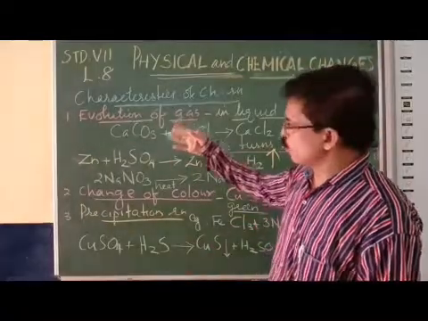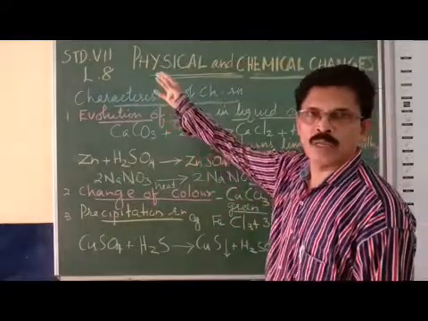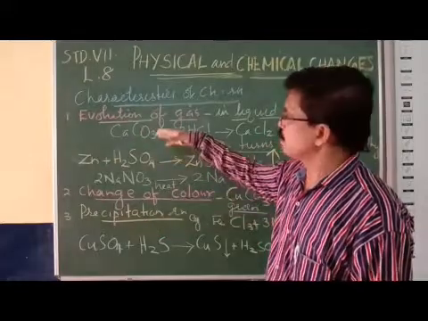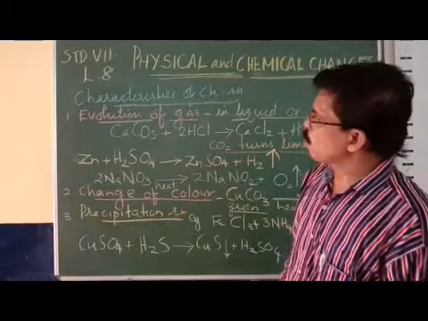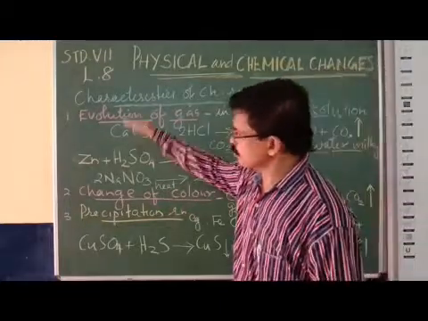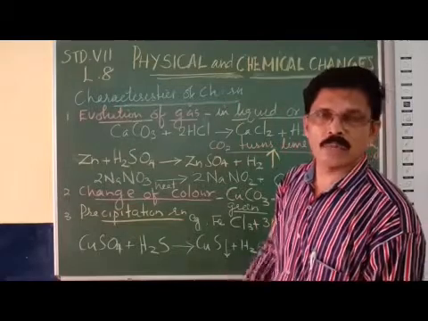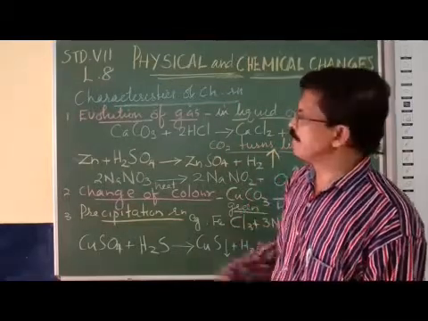With one or two examples, you have to study these characteristics, and also the chemical formulas of the reactants and the products. We will be discussing them now in detail.